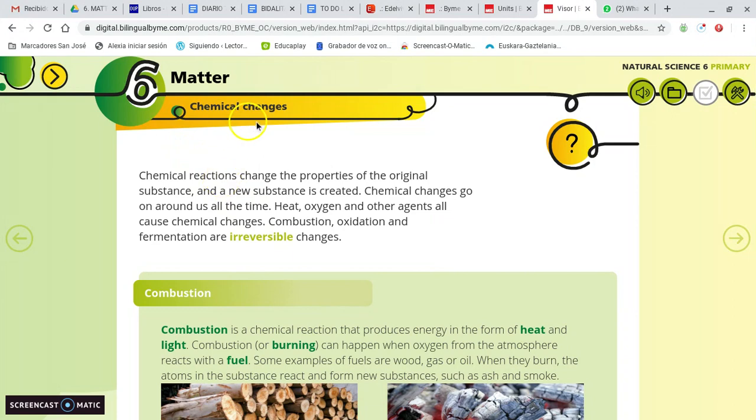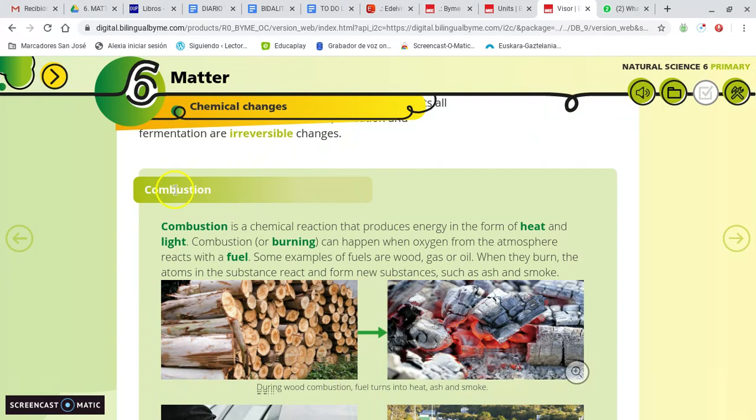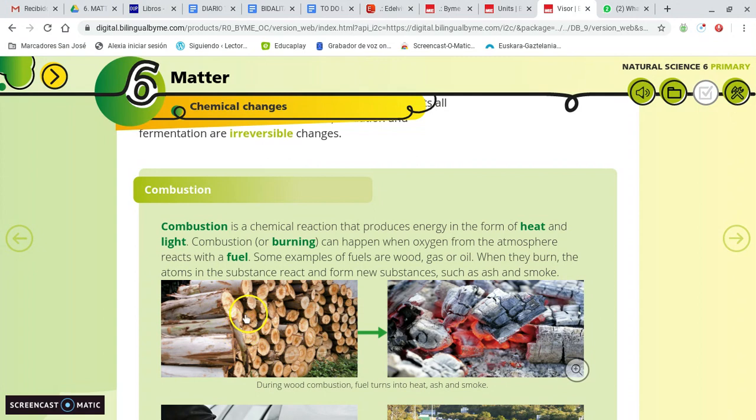Chemical reactions, chemical changes, change the properties of the original substance and new substances are created. Yes, three types: combustion, fire, we need oxygen, we need fuel, and we need heat.